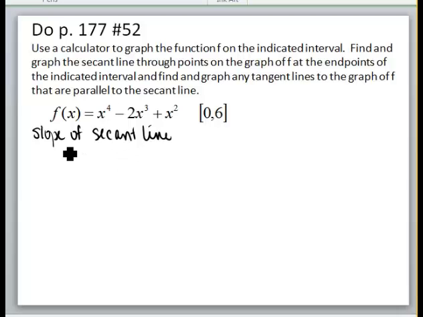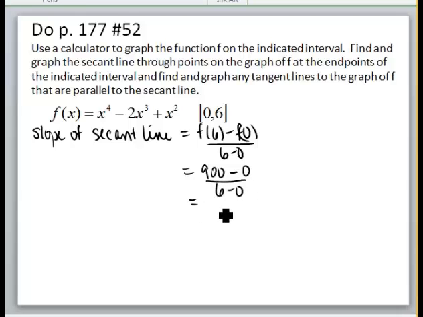And we'll do that by taking f of 6 minus f of 0 all over 6 minus 0. When I plug in 6, I'm just going to tell you, you get 900. Take my word for it. You guys can check it. Plug in 6. 6 to the 4th minus 2 times 6 cubed plus 6 squared gives you 900. Minus 0 all over 6 minus 0. So what that means is that the slope of the secant line is 150.